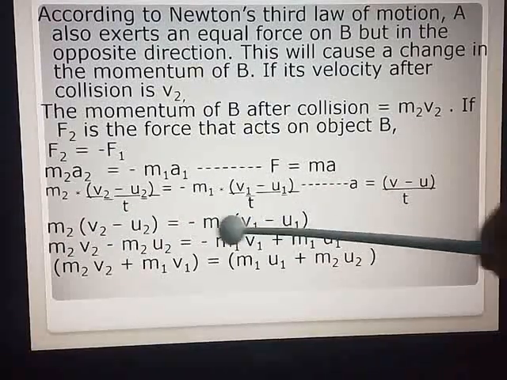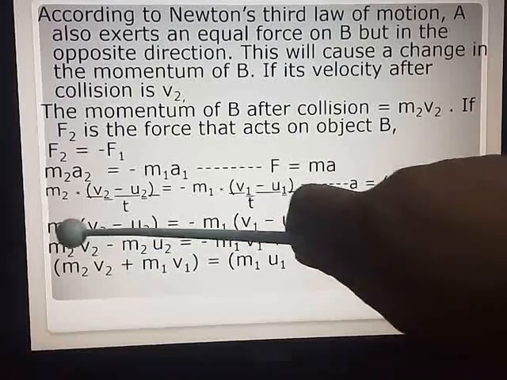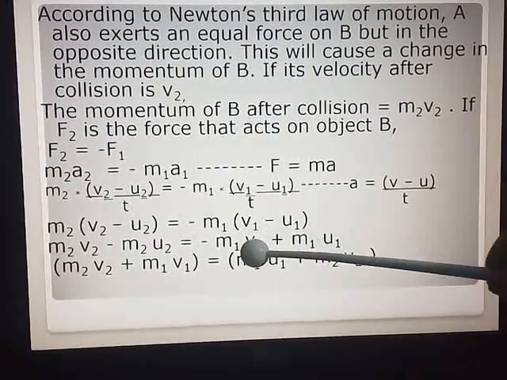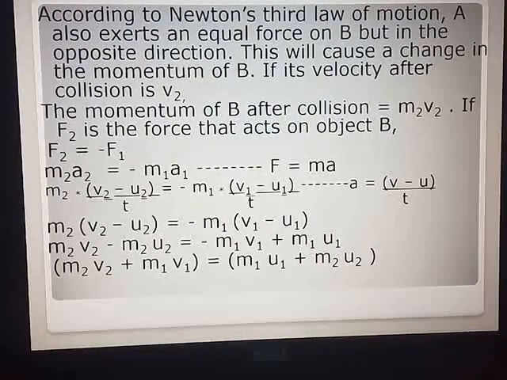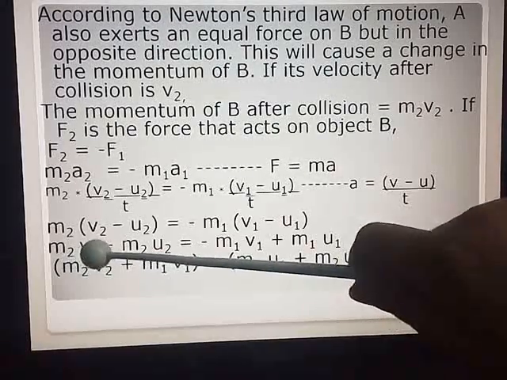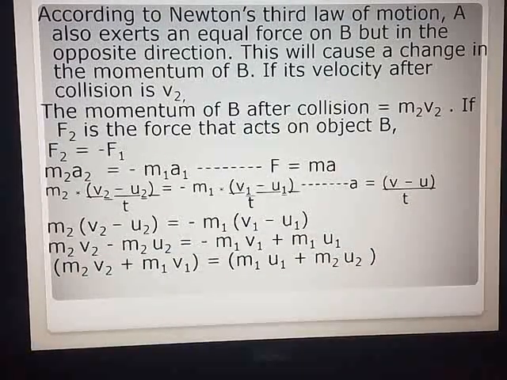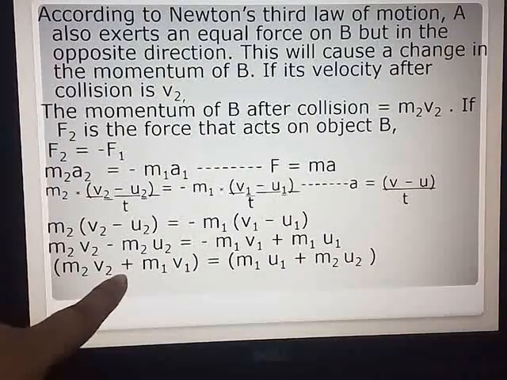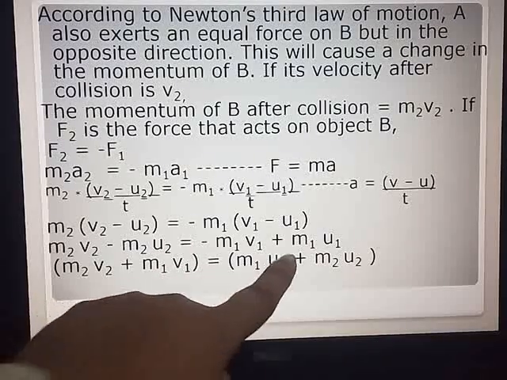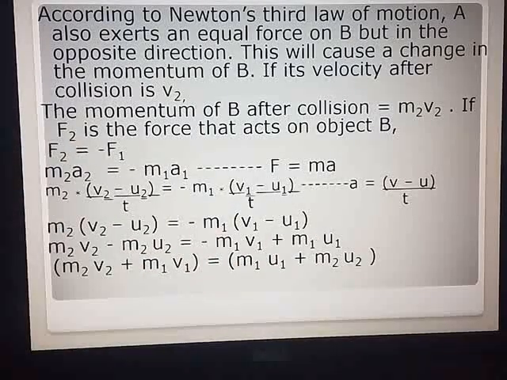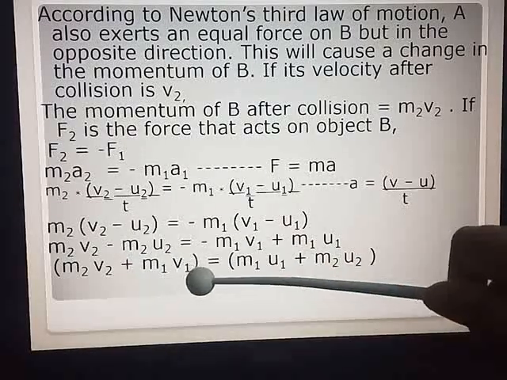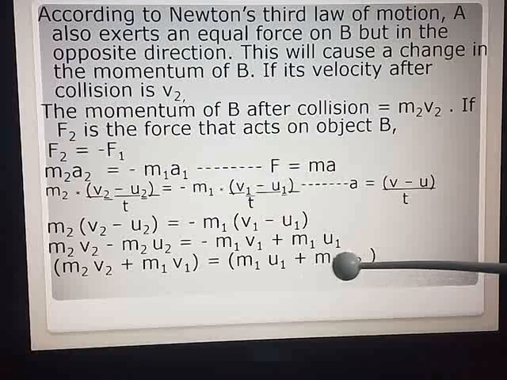Open the brackets. Algebra: m2 v2 minus m2 u2 is equal to minus m1 v1, and minus into minus becomes plus m1 u1. So if m2 v2 you bring m1 v1 near it, this minus sign will become plus. So m2 v2 plus m1 v1 is equal to m1 u1 here, and this minus m2 u2, when it comes here, will become plus. So look at our final equation: m2 v2 plus m1 v1 is equal to m1 u1 plus m2 u2.